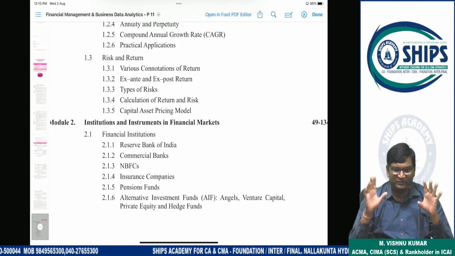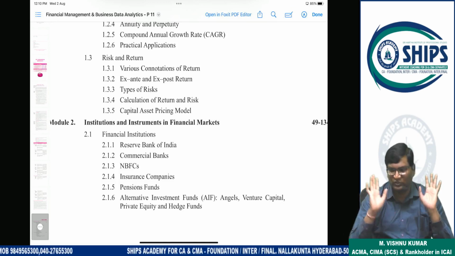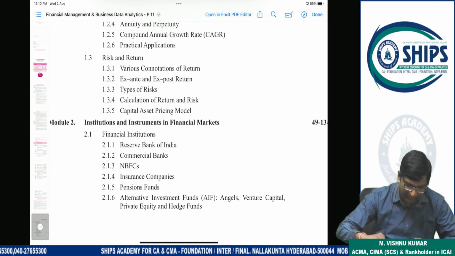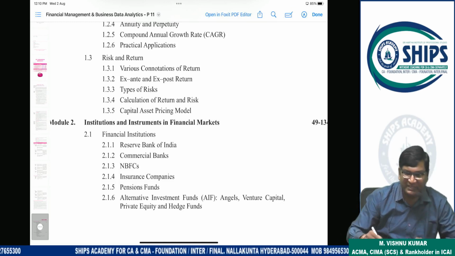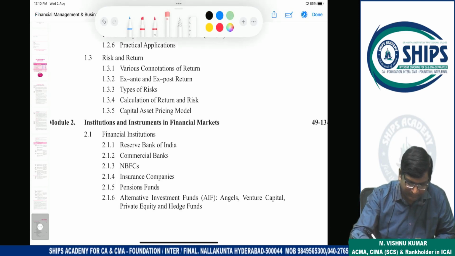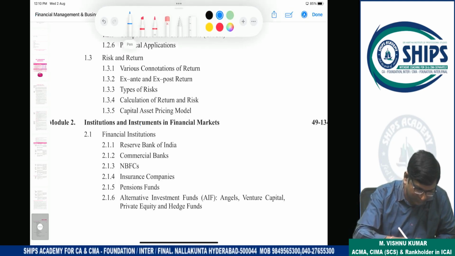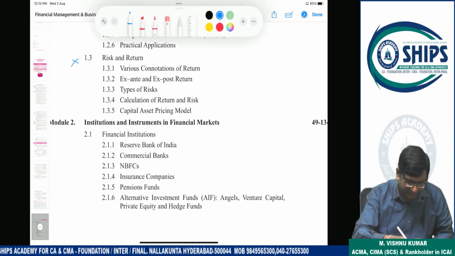Understand? So this is a new topic. In old syllabus, this is not there. This topic is not there in old syllabus. ओल्ड सिलेबस वालों को नहीं है, only new.